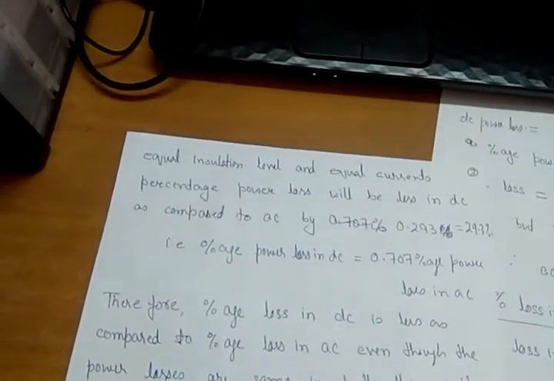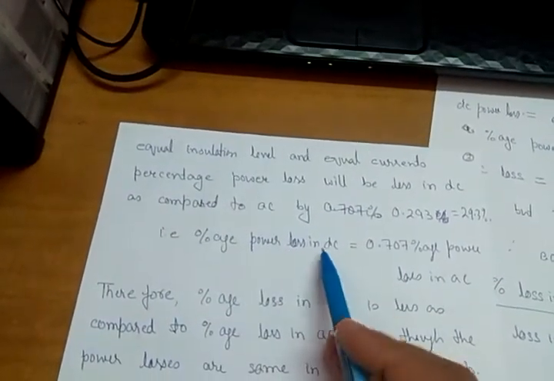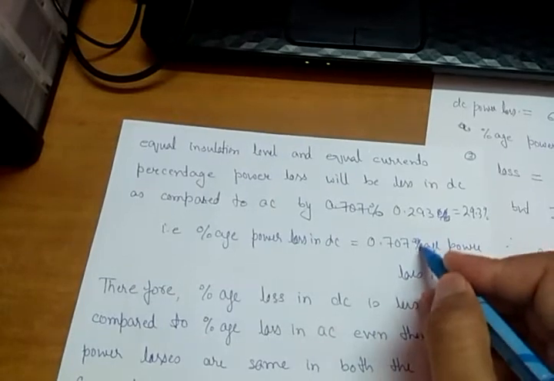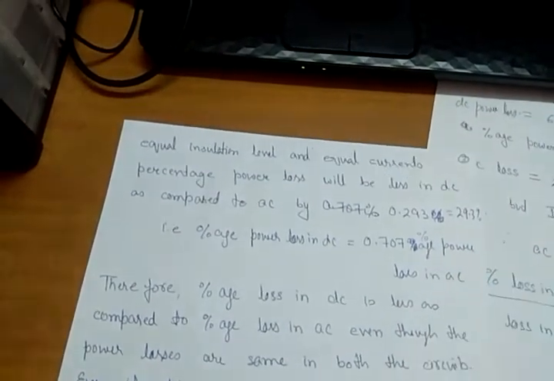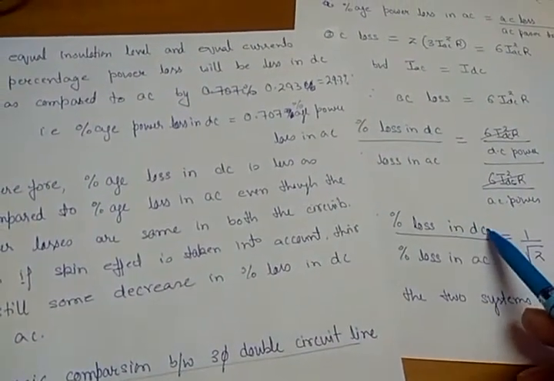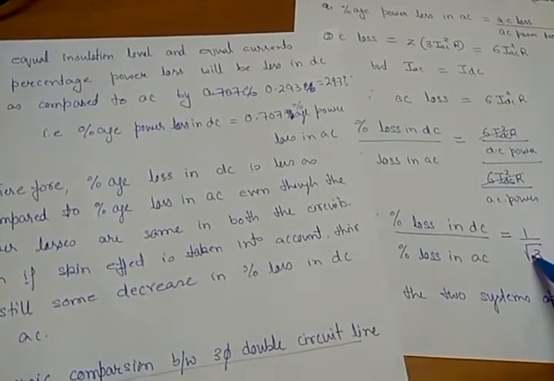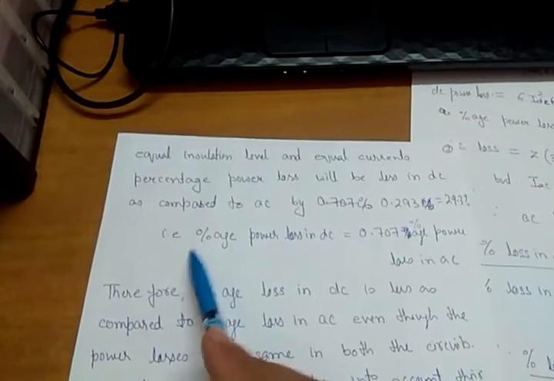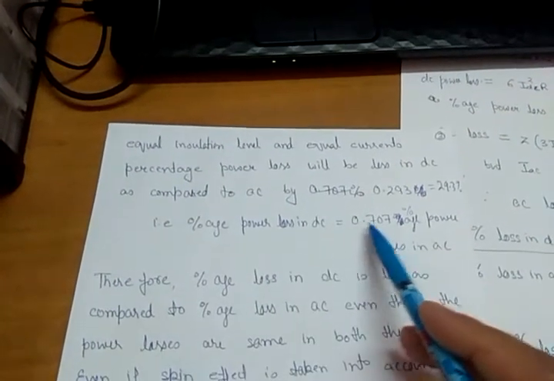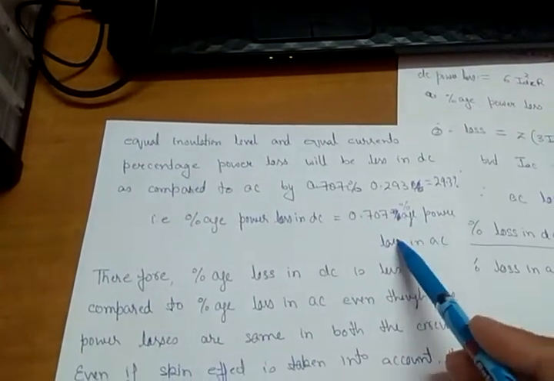Therefore percentage power loss in DC is equal to 0.707 times the percentage power loss in AC, because it is 1 by root 2 here. So percentage power loss in DC will be equal to 1 by root 2, which is equal to 0.707 times the percentage power loss in AC. So that is what I am writing here. Percentage power loss in DC is equal to 0.707 times percentage power loss in AC.